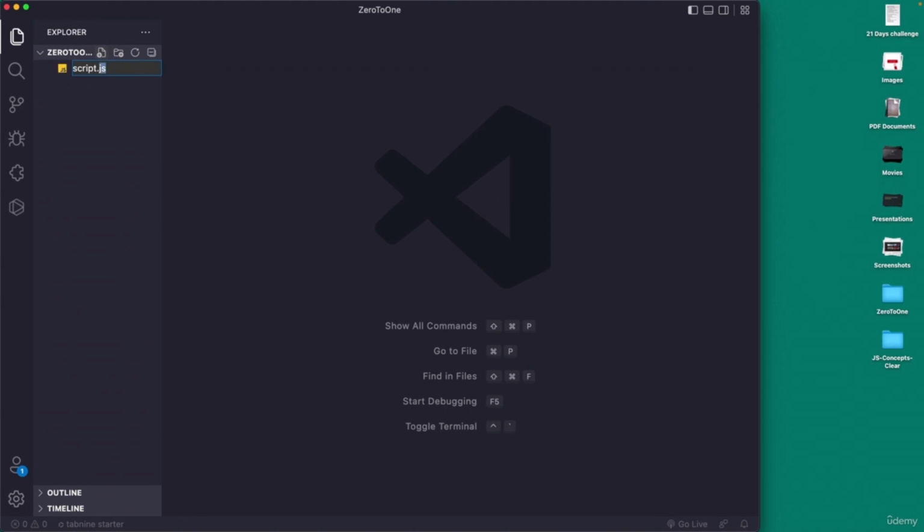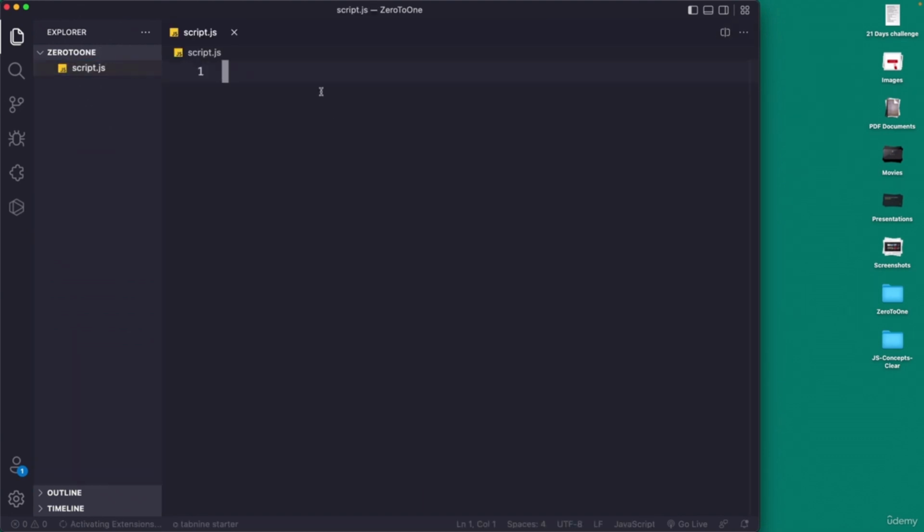Now this .js is again the extension. So this tells this code editor as well as the web browser that this file is a JavaScript file and it contains JavaScript code. So please treat this file as a JavaScript file. Hit enter. Now here you can write all your code.